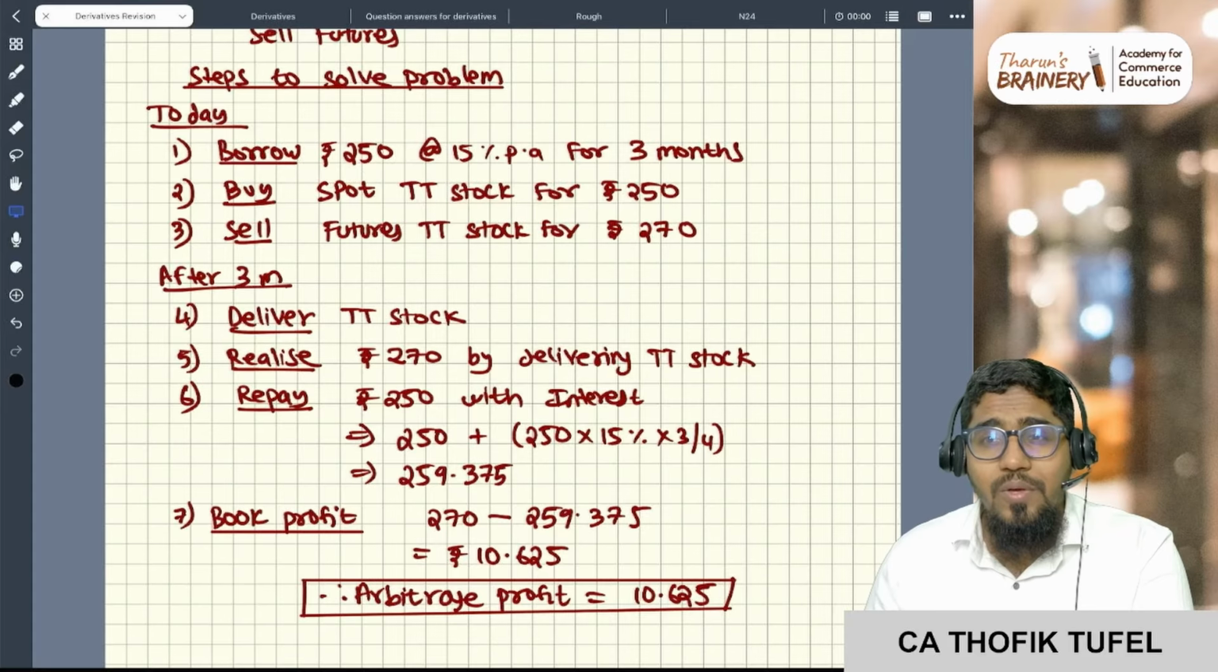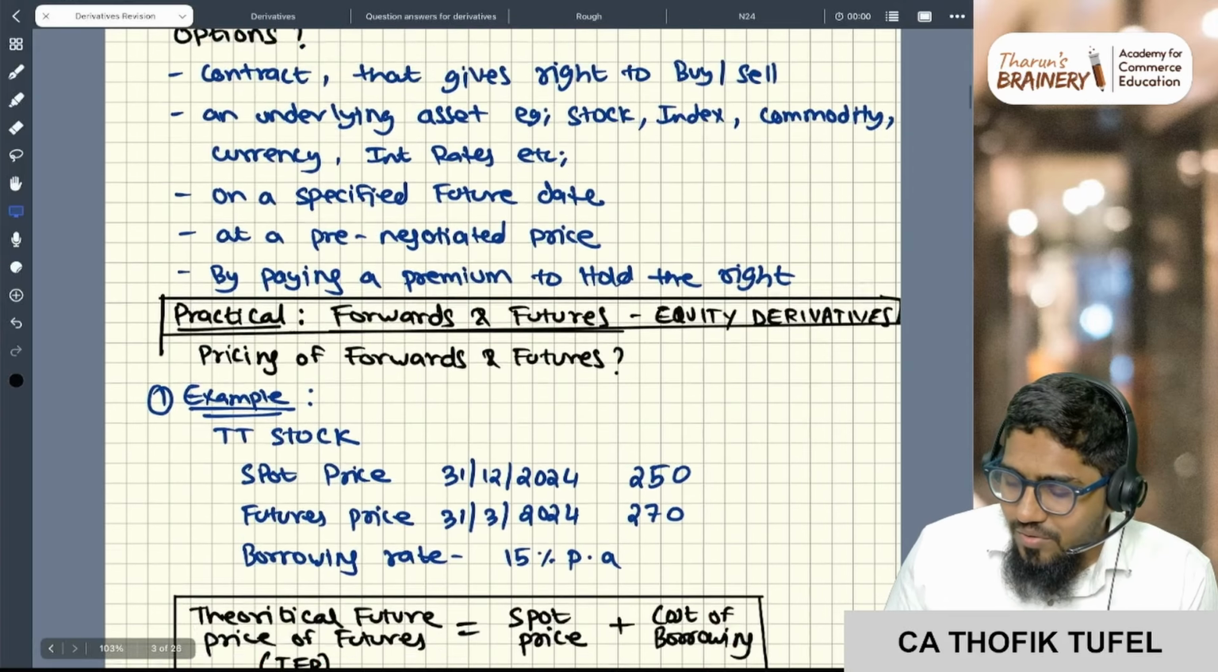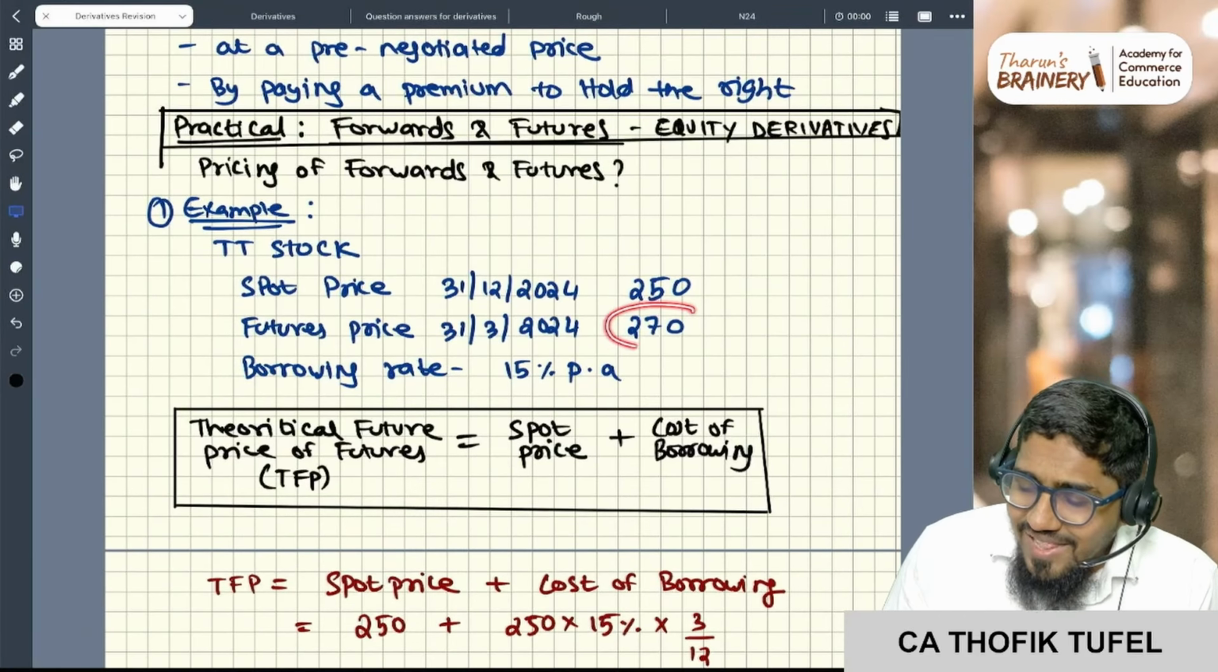One more thing you want to do today, okay? You should not sleep. One more thing you should do. You should sell the futures at 270. Now this is the price, correct? Futures. You can even buy futures, you can even sell futures. So I will sell the futures at 270.